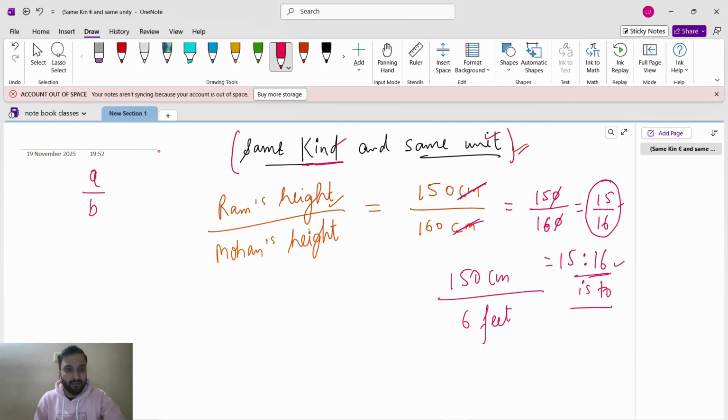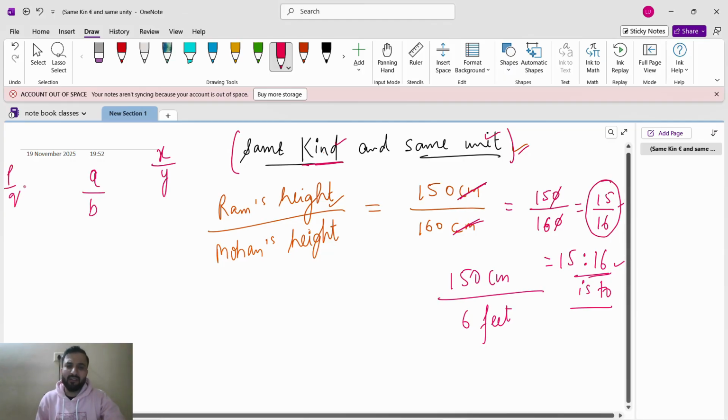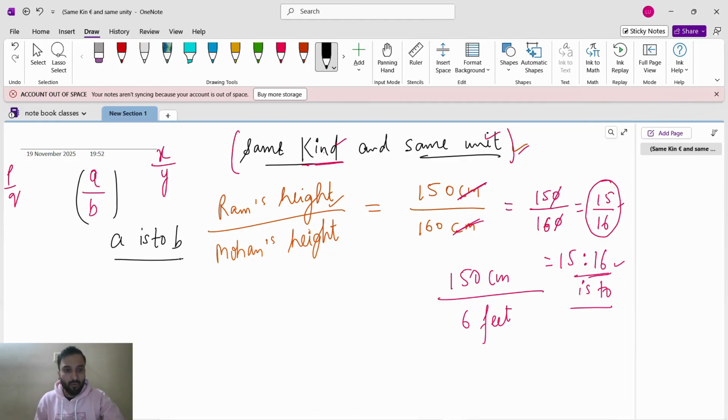A by B. Guys, if you want, you can take X by Y also, or P by Q, whatever you want. But mostly we will write the ratio like this, A by B. So what is A is to B? A by B we can write like this also, A is to B. These are all the same, A is to B.